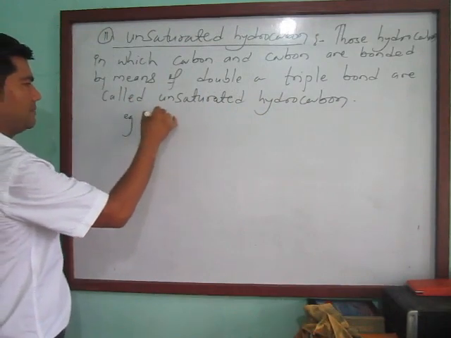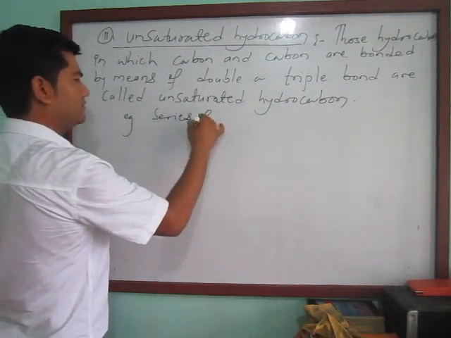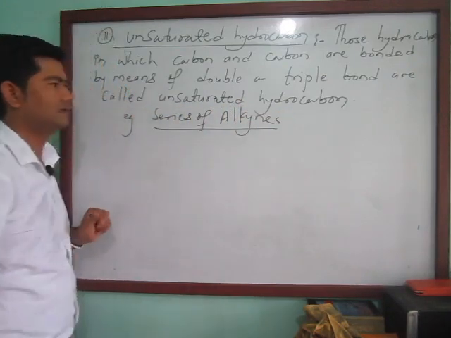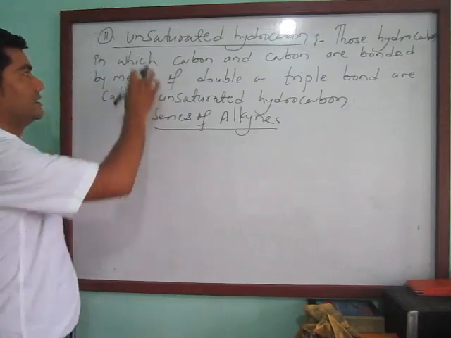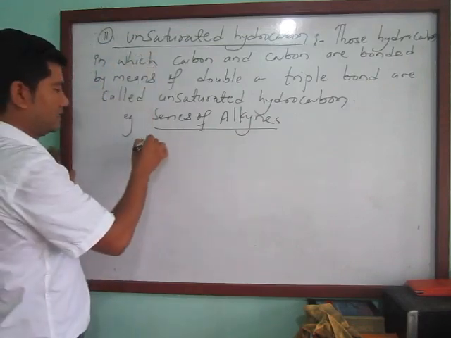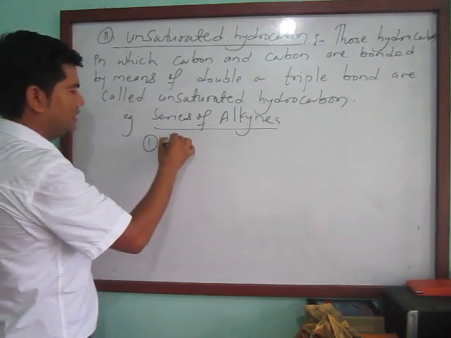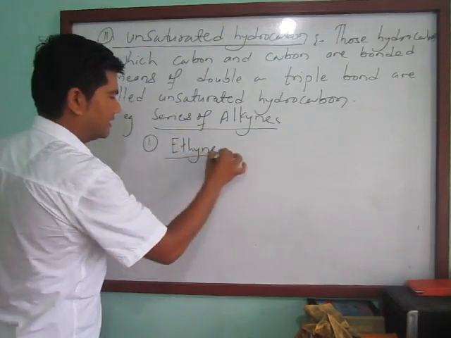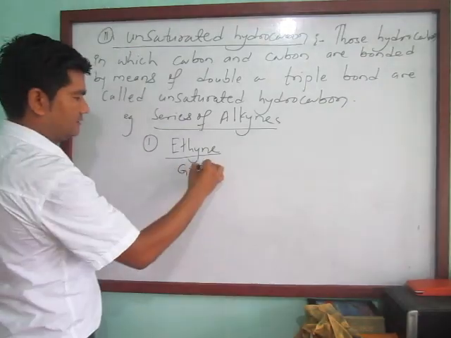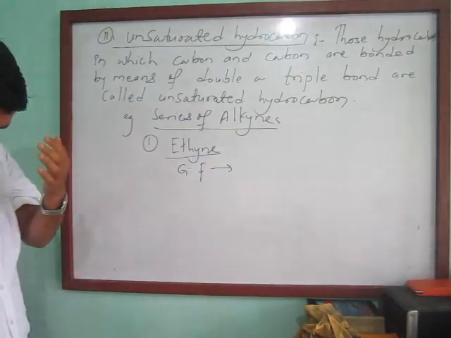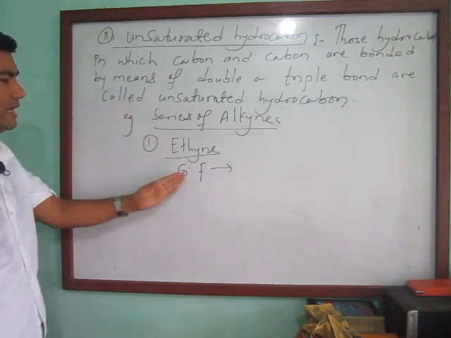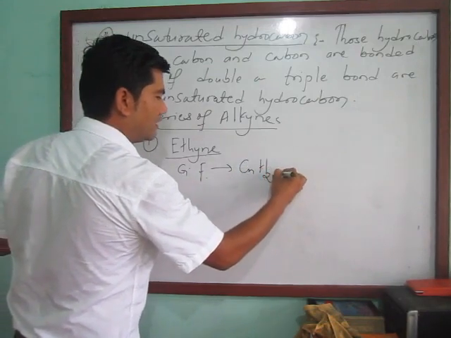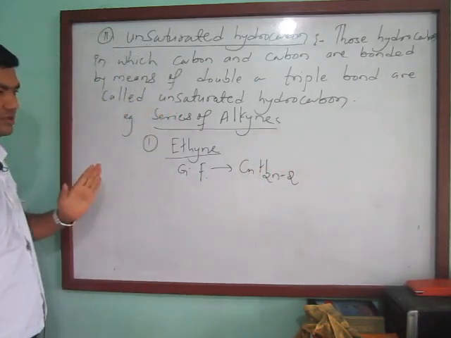Another example is the series of alkyne. All the series of alkynes also come under unsaturated hydrocarbons. First, let's see ethyne. First of all we have to know the general formula of alkyne, which is CnH2n minus 2. CnH2n minus 2.